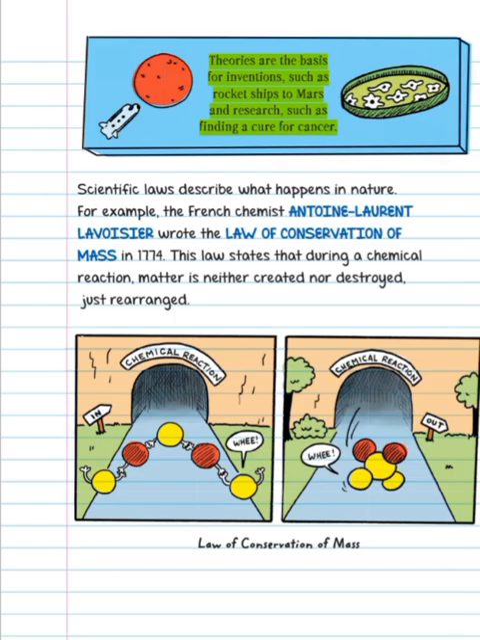Theories are the basis for inventions, such as rocket ships to Mars, and research, such as finding a cure for cancer. Scientific laws describe what happens in nature. For example, the French chemist Antoine Laurent Lavoisier wrote the law of conservation of mass in 1774. This law states that during a chemical reaction, matter is neither created nor destroyed, just rearranged. Law of conservation of mass.